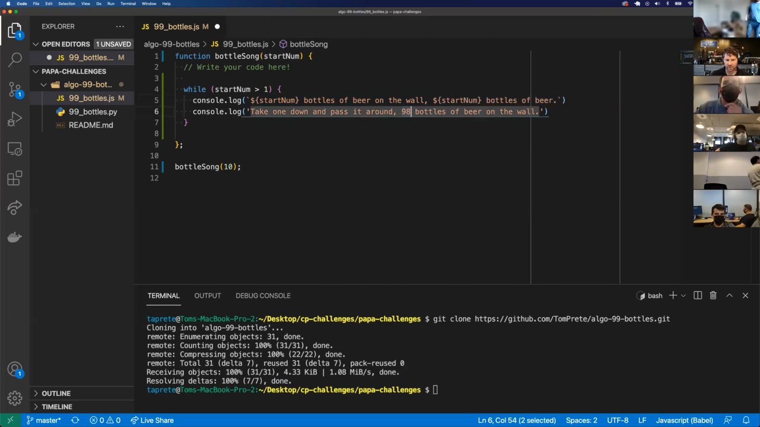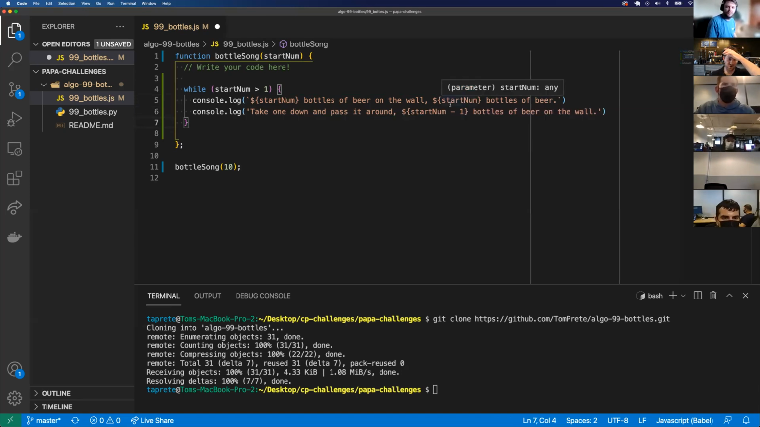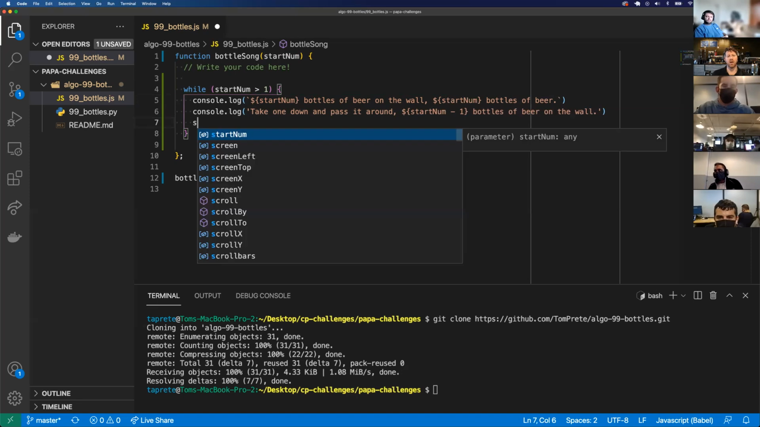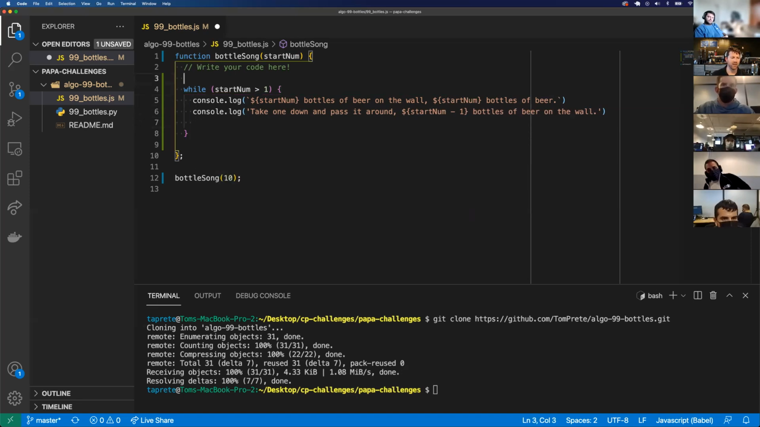And then take one down, pass it around, and then instead of start num, this would be start num -1. So I just want to try to get this to work. After I go loop through this, I'm going to have to decrease start num. So here's where the first issue is. Let's say let num bottles equal start num. And then instead of start num, I'm going to call this num bottles.